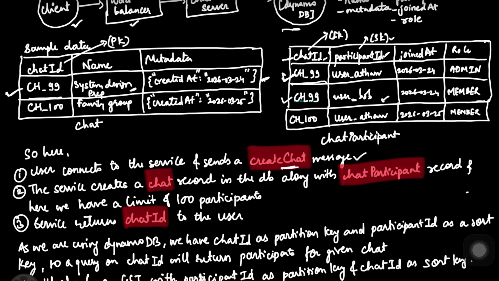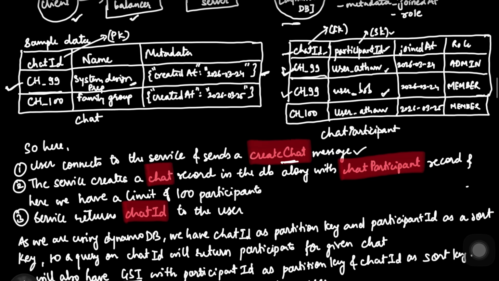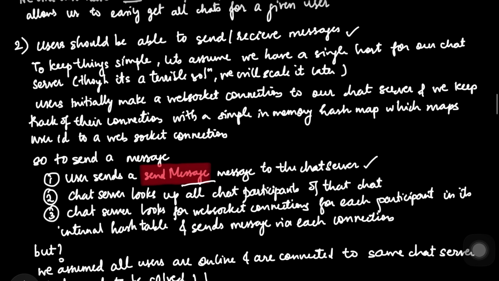So user Bob is the participant who has sent the message. We will try to find other users who are there. So user Atharv is one of the users in that chat which Bob would have sent a message into. Okay, so now here what we do is the chat server looks up all the chat participants for that chat, which I have already explained to you. The third thing which we do is the chat server looks for the WebSocket connections for each participant in its internal hash table.